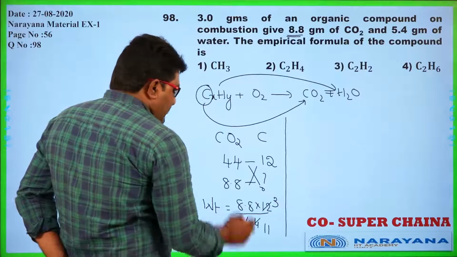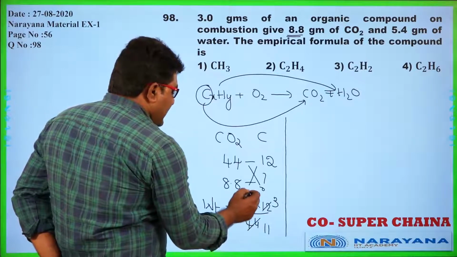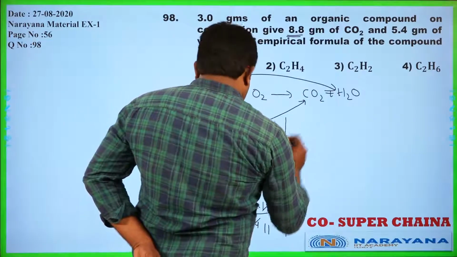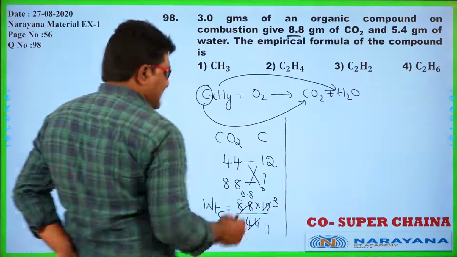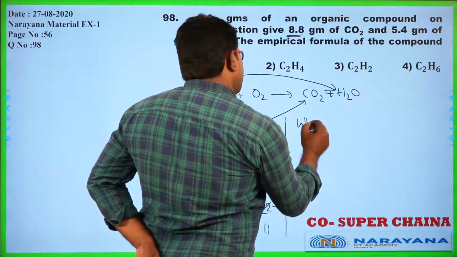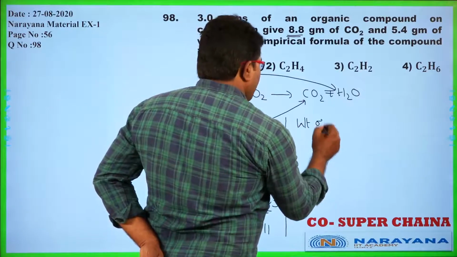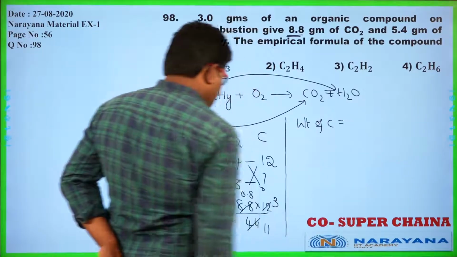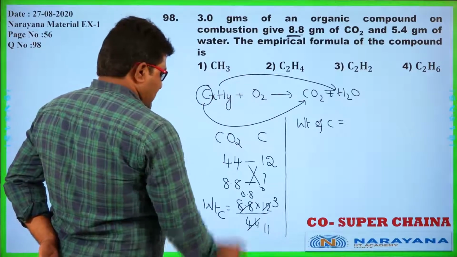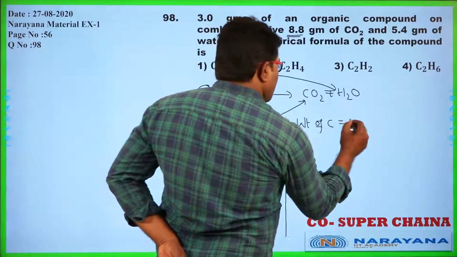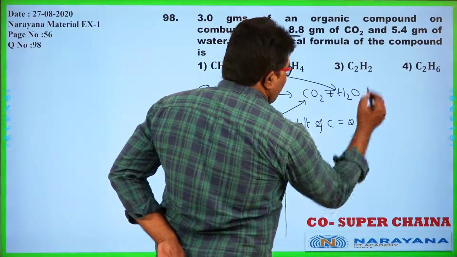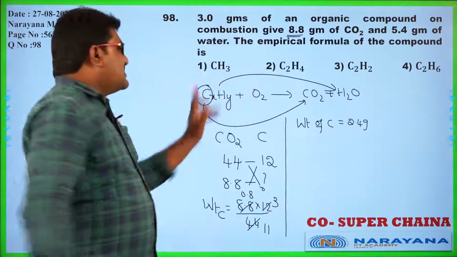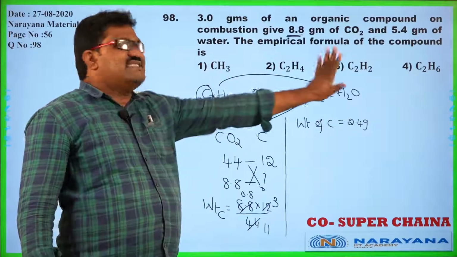If it is 8.8 divided by 44, that is 0.2, and 0.2 times 12 is 2.4. So the weight of carbon is 2.4 grams. Now, in the given options, it is clear that the organic compound is a hydrocarbon.